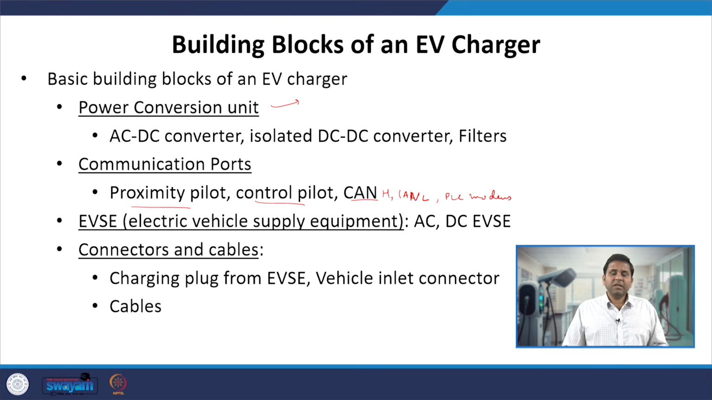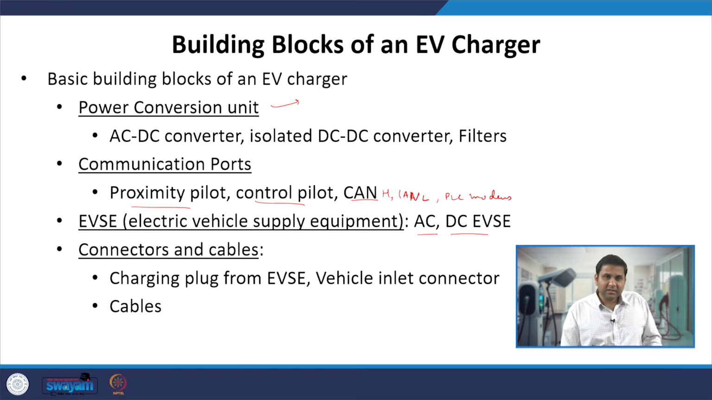Then comes the electric vehicle supply equipment. Sometimes, when we talk about DC EVSE, it comprises the power conversion unit. In case of an AC charger, it comprises sensors, relays and protective devices, in order to ensure that the input getting plugged into the EV is within safe limits. That is the usage of the electric vehicle supply equipment. When we have AC charging, we have an AC EVSE. When we do DC charging, we have a DC EVSE.